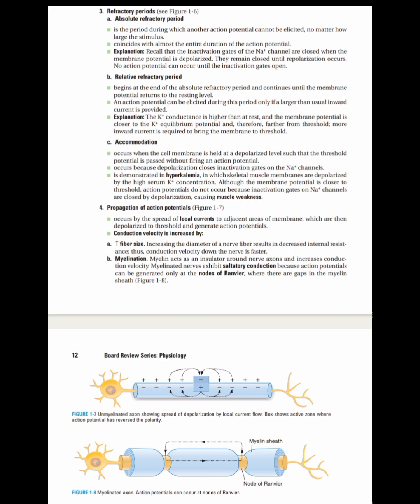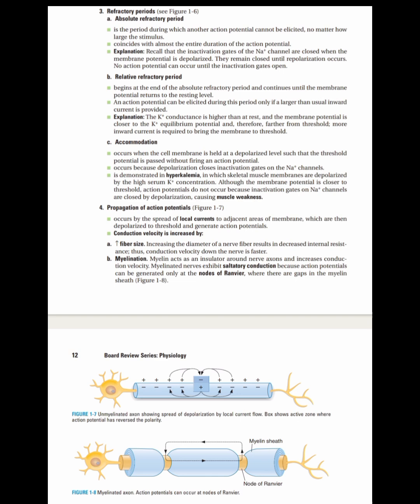But what happens in accommodation? An example is hyperkalemia. In hyperkalemia, less potassium diffuses out of the cell and more potassium is retained inside the cell. And what happens to the resting membrane potential? It becomes less negative, or hypopolarized, or slightly depolarized.